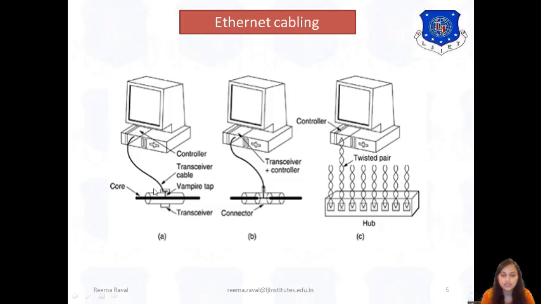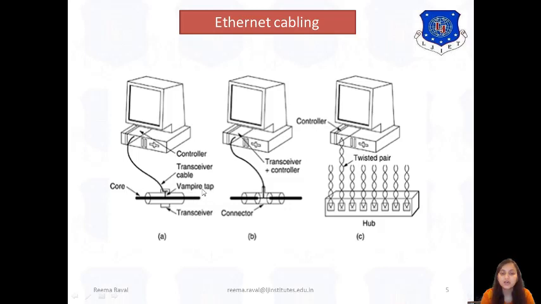Here, as you can see, this is the cable having a core which has the transceiver over here. The transceiver is the combination of transmitter and receiver properties, and it is connected using the vampire tap.